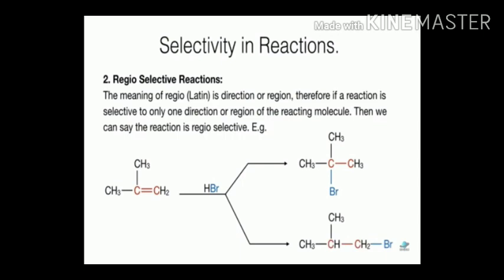I have taken the example of 2-methylpropene. When it is reacted with HBr, there is a possibility of formation of two compounds. First, 2-bromo-2-methylpropane; second, 1-bromo-2-methylpropane. But finally we get 2-bromo-2-methylpropane. So it is a regioselective reaction.